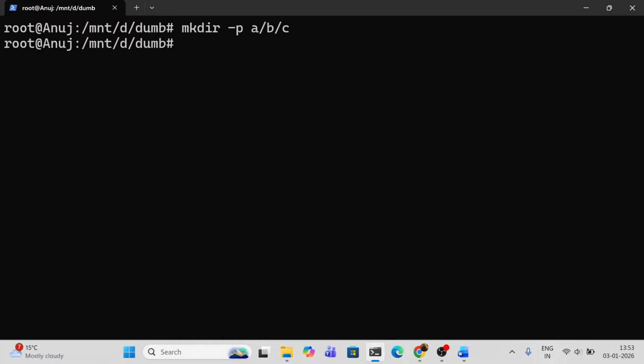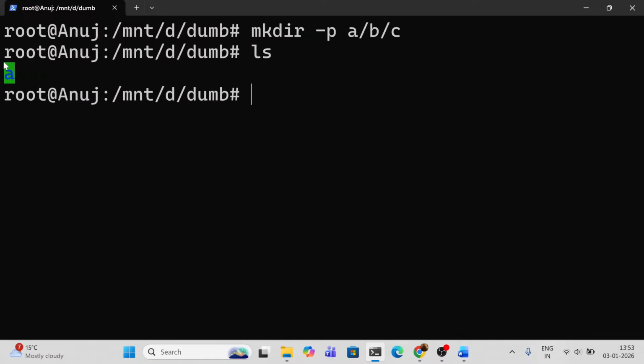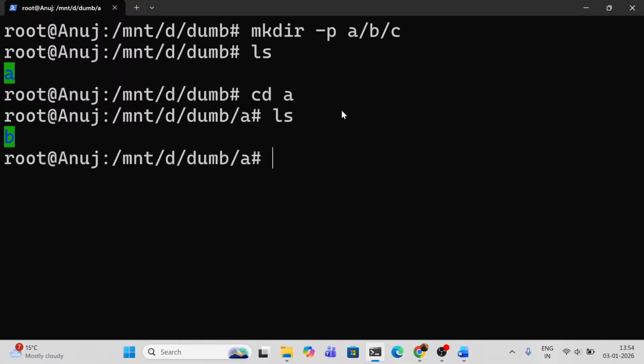How will we check? Let's check it out. ls command. See, there is only one folder, that is A. Told you, mkdir -p creates a folder, which is a parent folder. Inside A, I have created a B folder. Inside B, I have created a C folder. So let's look it up. cd A, I am inside A folder. Now let's look at A with ls.